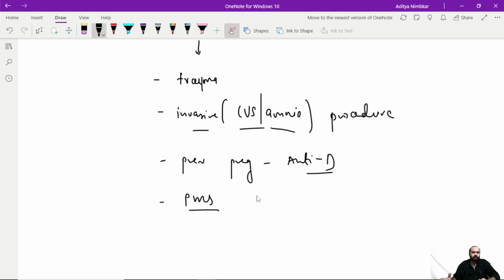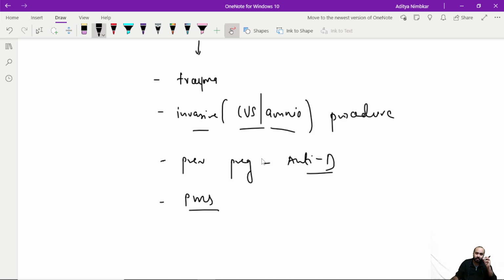Preeclampsia, why? Imagine your fetus has fetal anemia. To compensate a little, the placenta says I will increase my size so that even I can produce a few RBCs, I can do the function that the fetal body is not able to perform. This will lead to placentomegaly or hyperplacentosis. The placenta is increasing in size and function. Increase in placental size and function is a risk factor for the development of preeclampsia, something that happens in patients with multiple pregnancy, or even in patients with molar pregnancy, gestational trophoblastic disease, wherein there is a proliferation of trophoblasts.